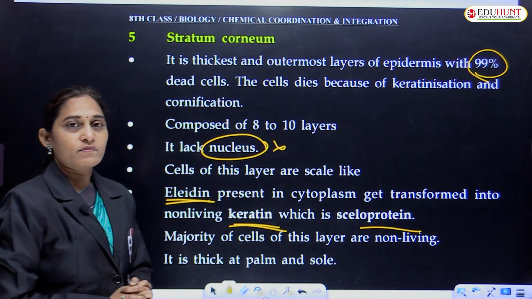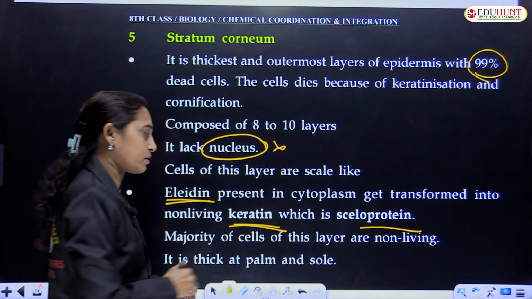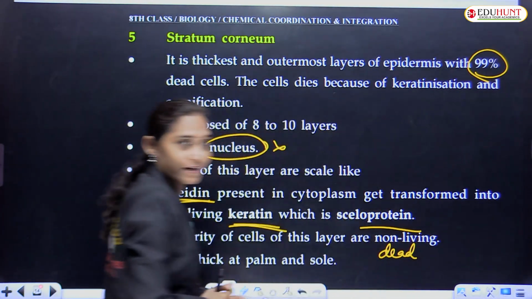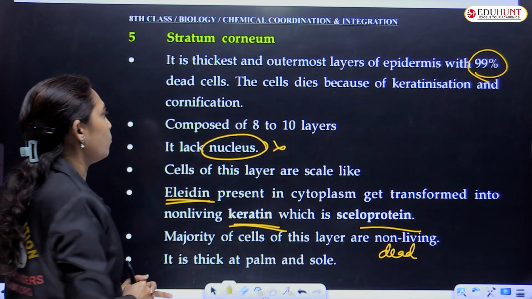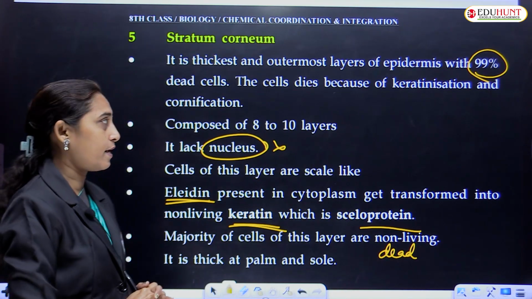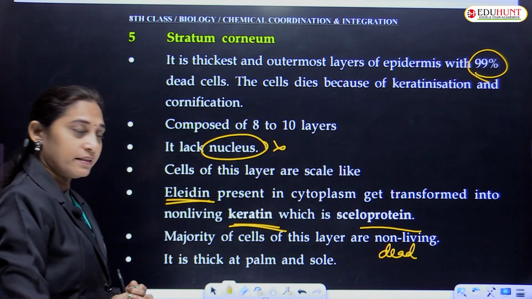And majority of the cells of this layer are non-living because they become dead because of keratinization and cutinization or cornification. Cornification జరగడం, keratinization జరగడం వల్ల cells become dead.